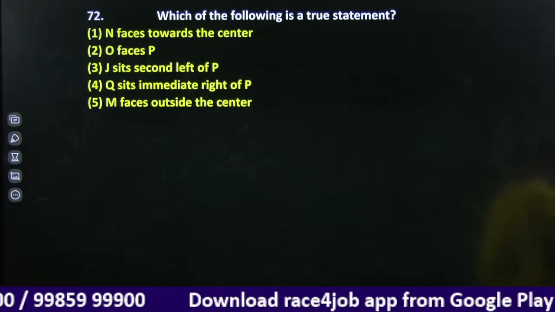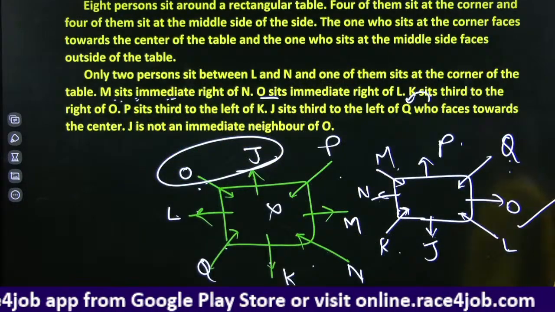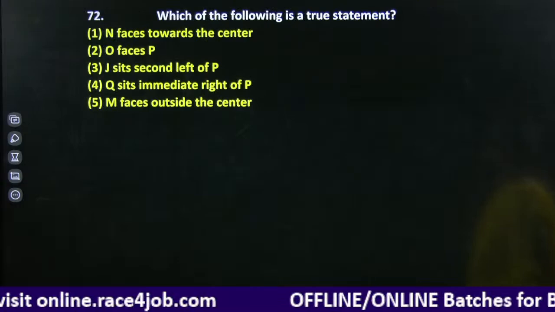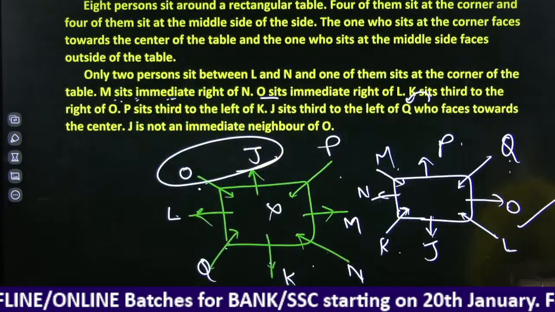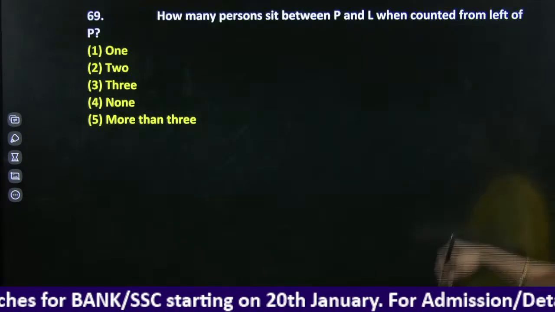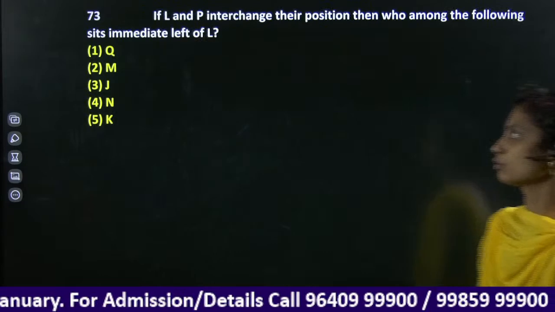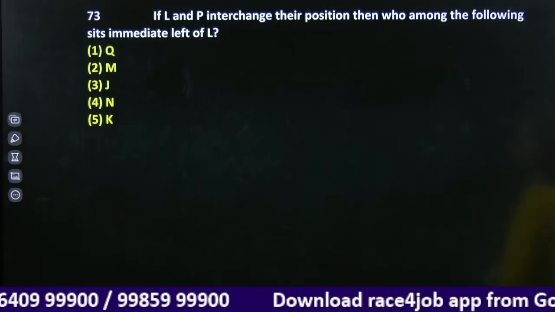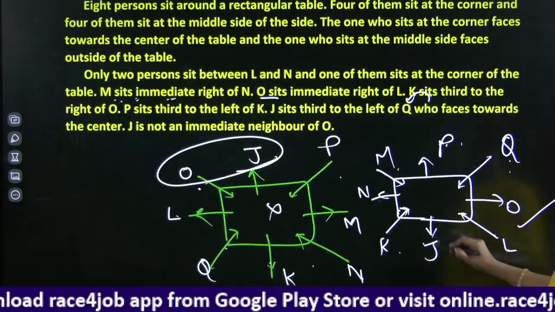J sits second to the left of P. No, J is opposite to P. Q sits immediate right of P. Yes, Q sits immediate right of P. And our answer here is option 4. If P and L interchange their positions, immediate left of L is J.